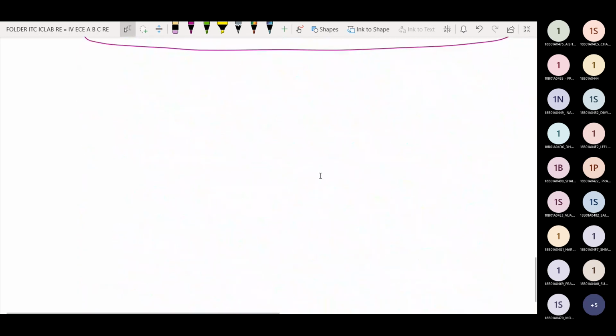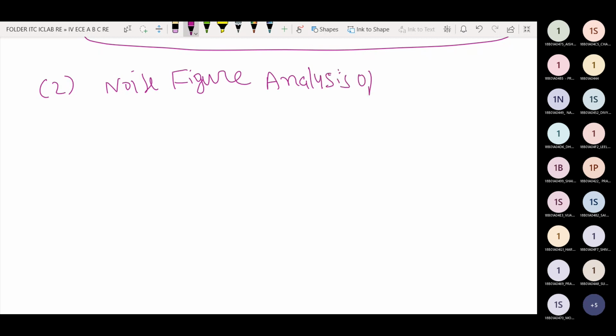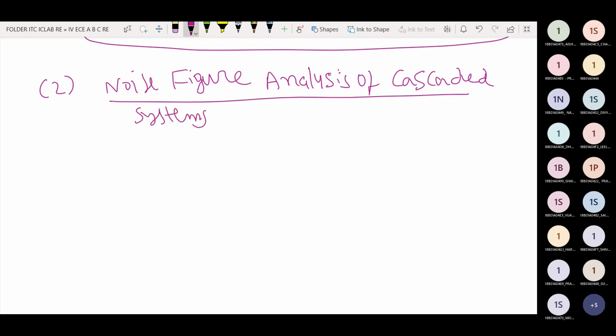Okay, now the second portion is noise figure analysis of cascaded systems. In this case, this is the actual receiver communication system.